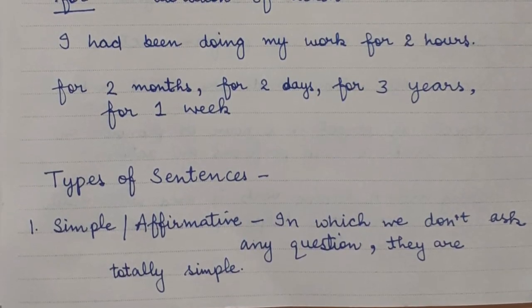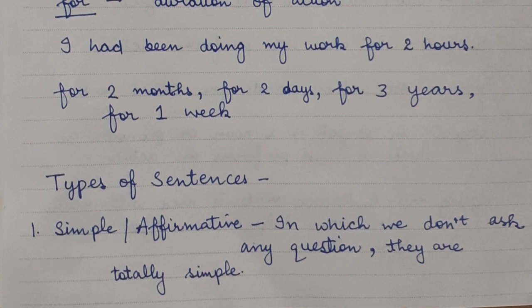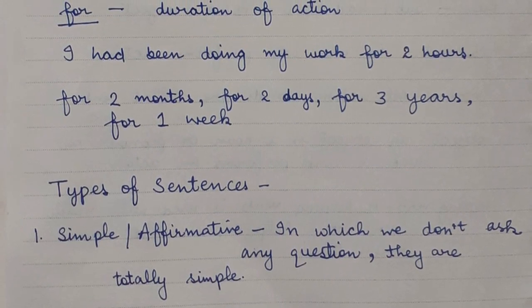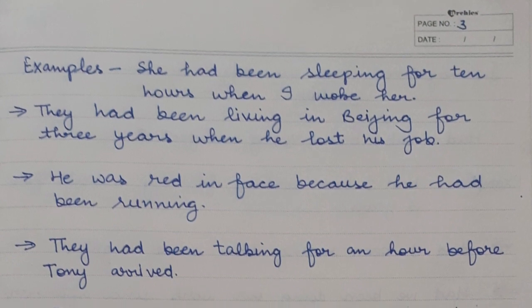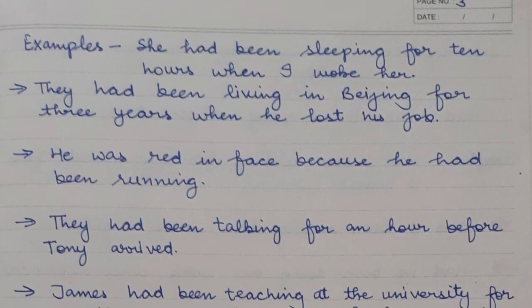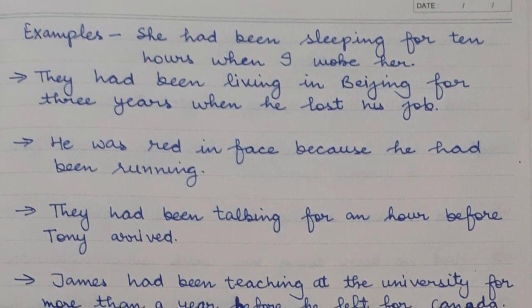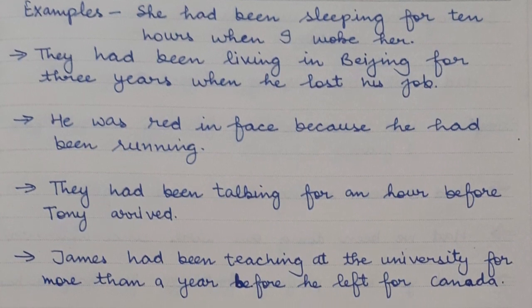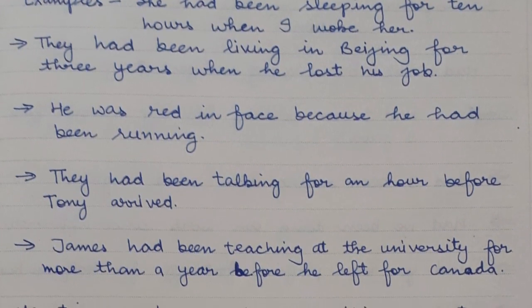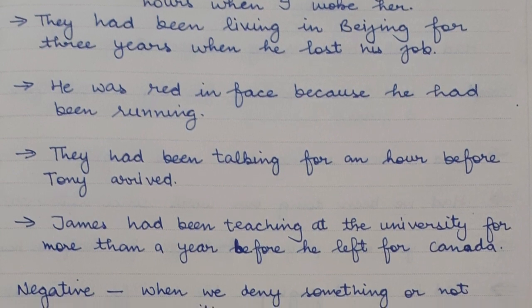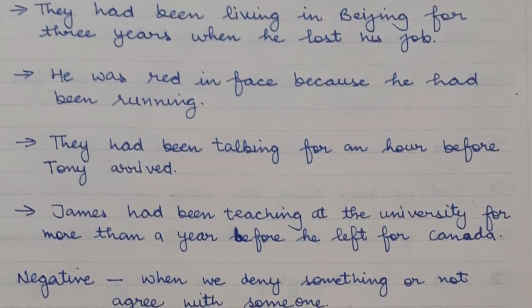First is simple or affirmative, in which we don't ask any question. They are totally simple and the rule is also same as we have done. The examples: she had been sleeping for 10 hours when I woke her. They had been living in Beijing for 3 years when he lost his job. That means past में किसी और action से पहले किसी काम की continuity होनी.